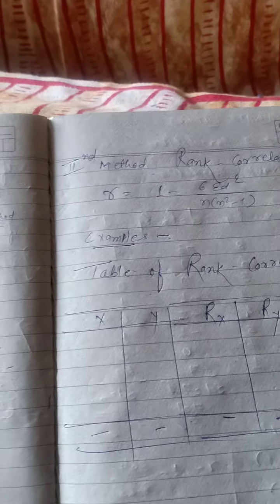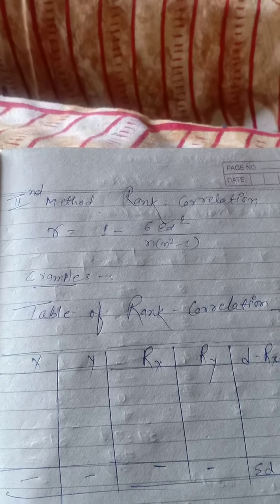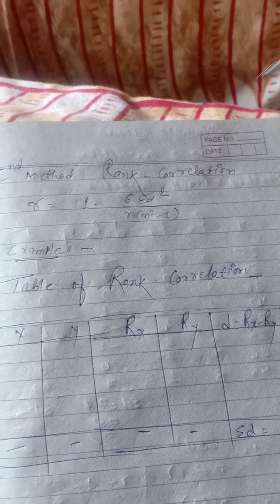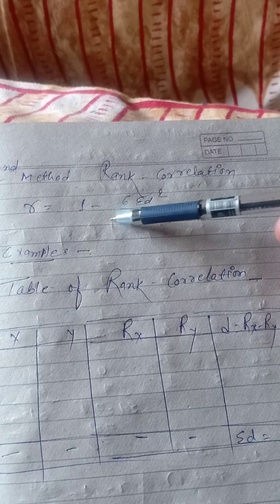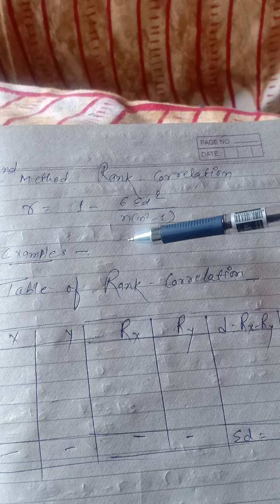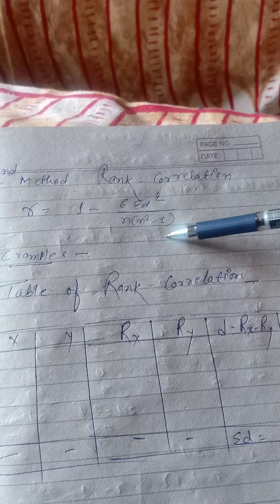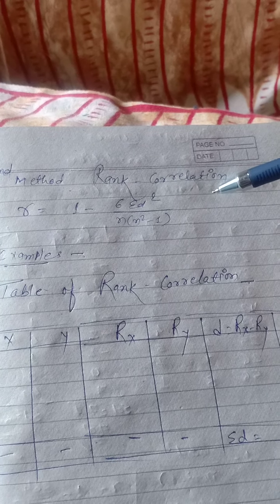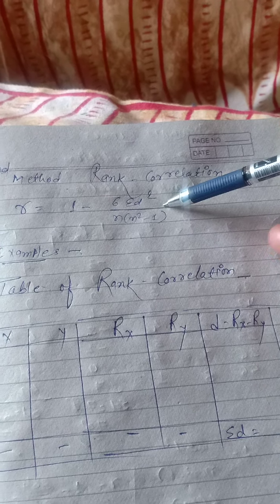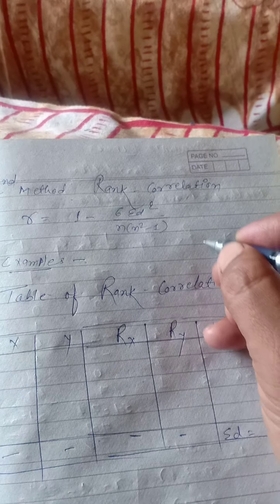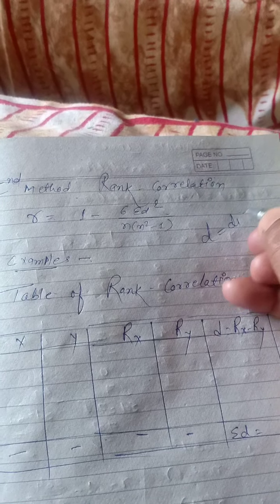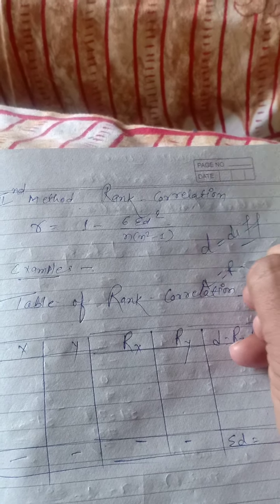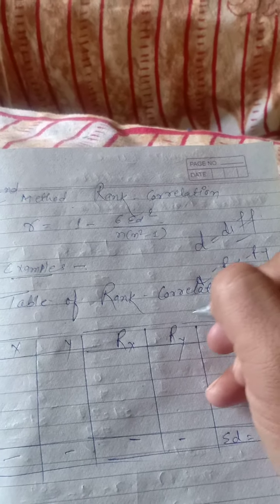But first, now the second method, that is rank correlation. In rank correlation we have one formula: r is equal to 1 minus 6 sigma d square divided by n cube minus n, where r is the rank correlation coefficient, sigma d square, d means difference. Difference of what? Difference of rank x and rank y.